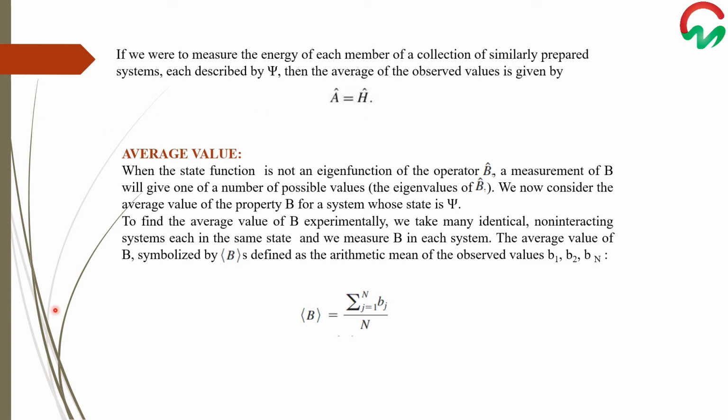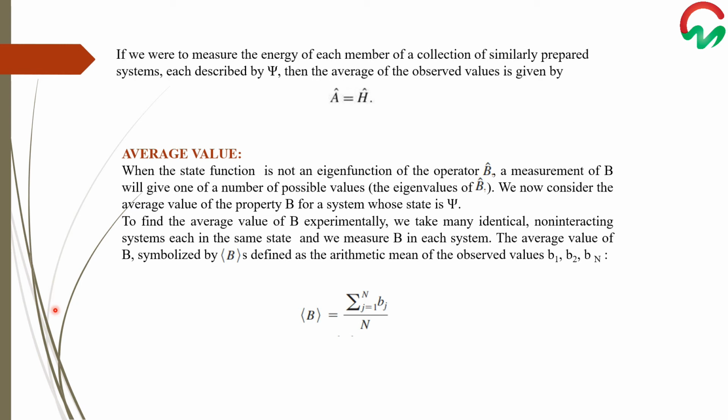Now we will look into the concept of average value, what is meant by average value. When the state function is not an eigenfunction of operator B, then the measurement of B will give one of the possible values, the eigenvalues of operator B. Now consider the average value of the property B for a system whose state is psi. To find the average value of B experimentally, we take many identical non-interacting systems, each in the same state, and we measure B in each system.